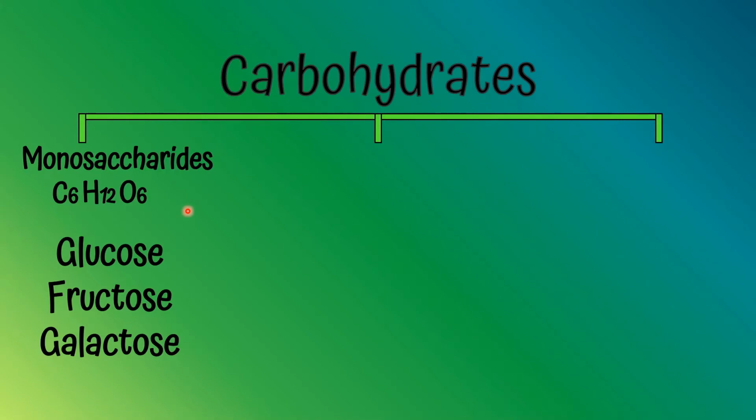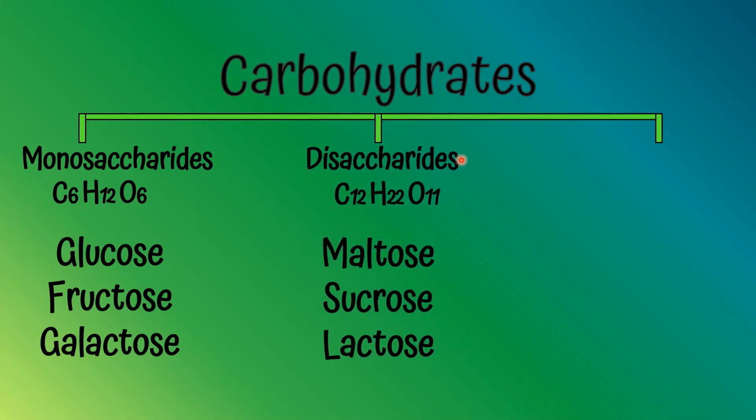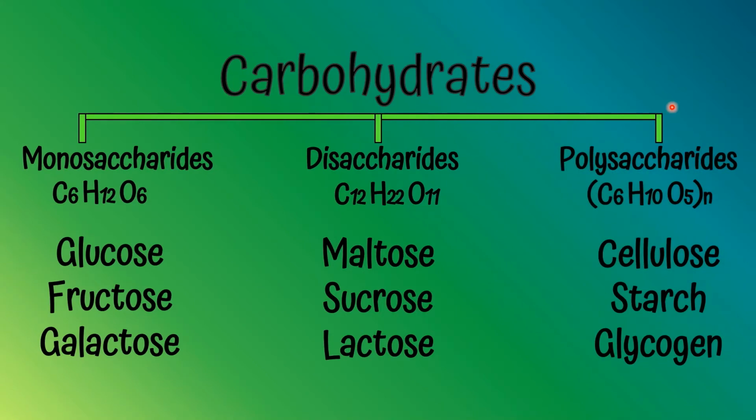Our second type of carbohydrate is disaccharides. The chemical formula of that is C12H22O11. And there are 3 types of disaccharides in environment, and the first one is maltose, the second one is sucrose, and the last one is lactose. Our last type in carbohydrate is polysaccharides. The chemical formula of polysaccharides is (C6H10O5)n. There are three types of polysaccharides in environment: cellulose, starch, glycogen.